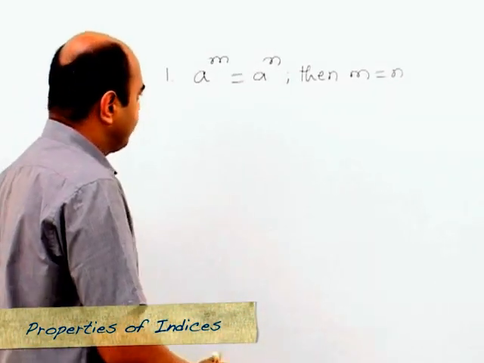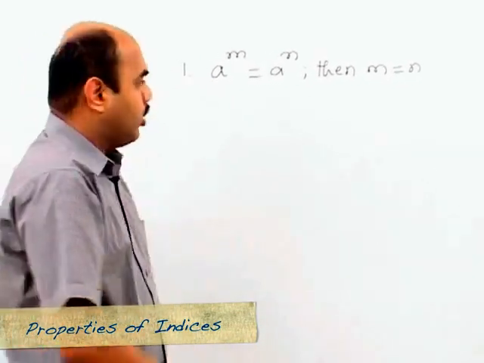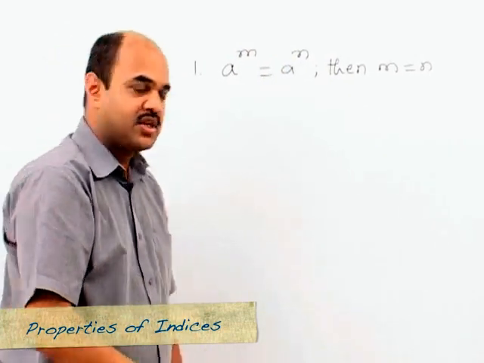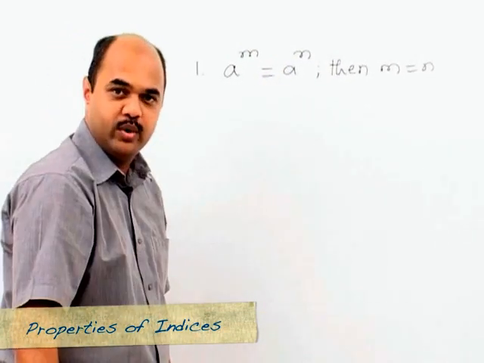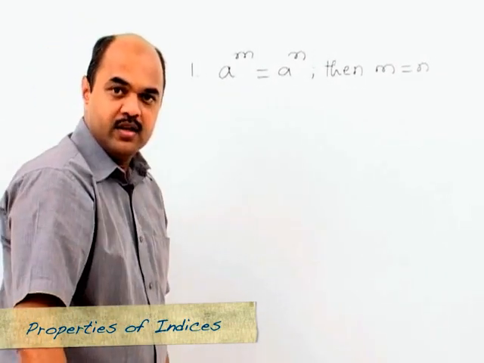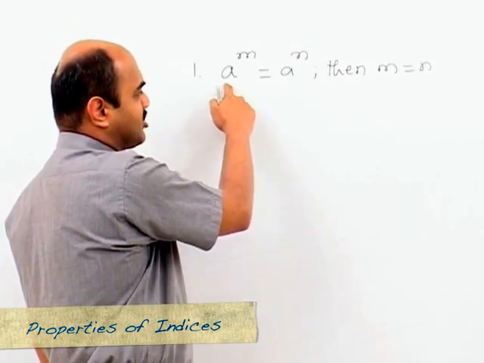For example, what if the value of a is equal to 1? 1 raised to anything would always be 1. Hence, is it necessary that m is always equal to n? So it's not necessary when a is equal to 1. Similarly, it's not necessary if a is equal to minus 1.